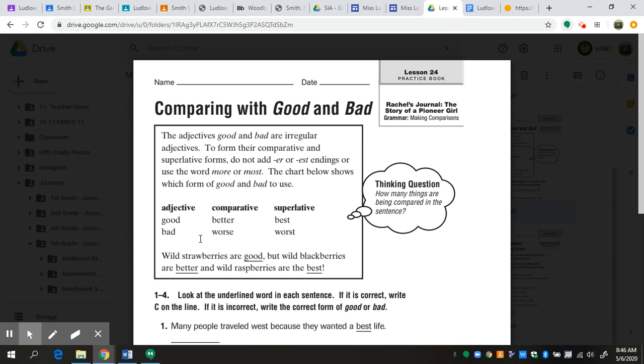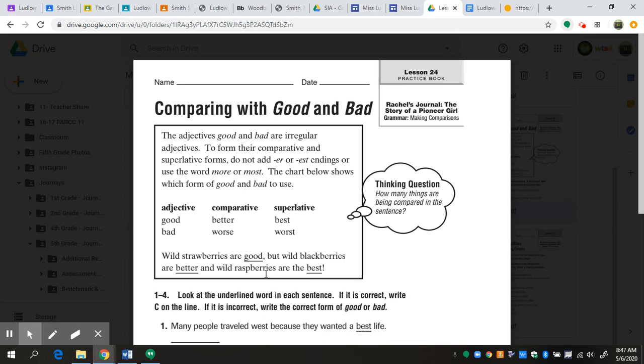Now let's look at bad. Bad is our adjective. If we're comparing something, we would say worse. So I would say white chocolate is worse than dark chocolate. And if I'm talking about it in superlative form, meaning I'm comparing it to more than one thing, I would say white chocolate is the worst candy in the world because it is. Wild strawberries are good, but wild blackberries are better, and wild raspberries are the best.